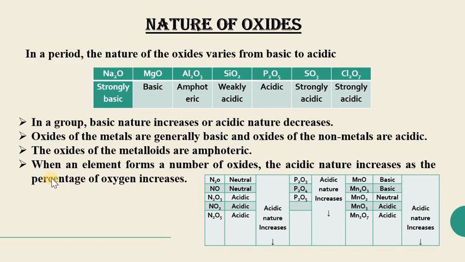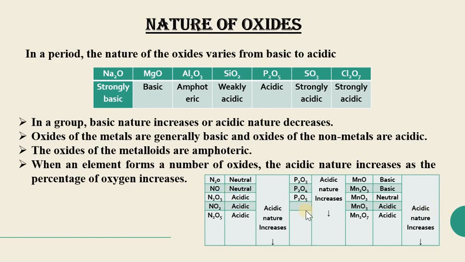When an element forms a number of oxides, like nitrogen forms different types of oxides, phosphorus forms different types of oxides, manganese forms different types of oxides, that means the number of oxygen and the number of the elements are different. So when an element forms a number of oxides, the acidic nature increases as the percentage of oxygen increases.